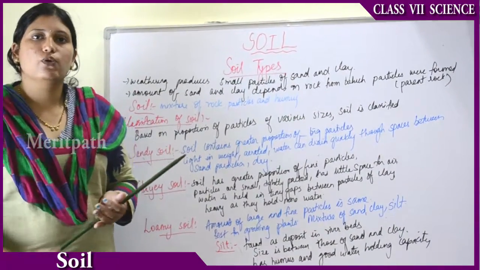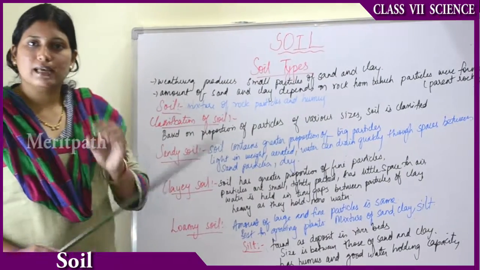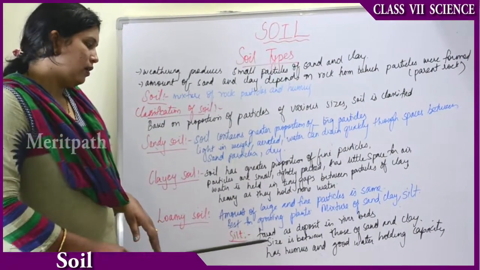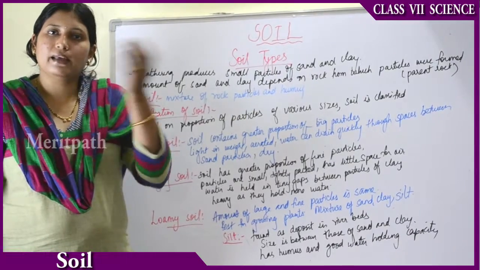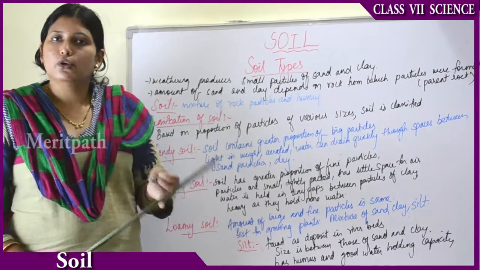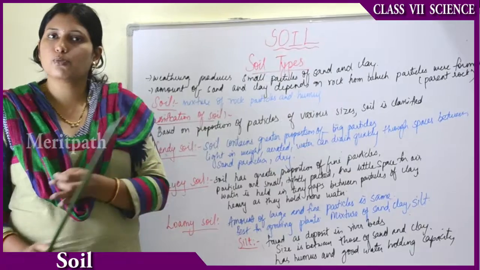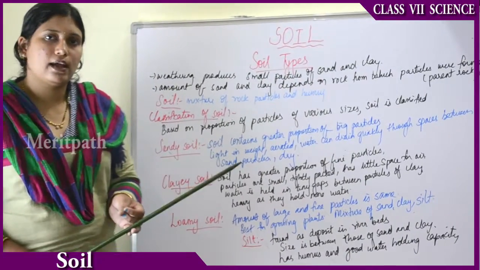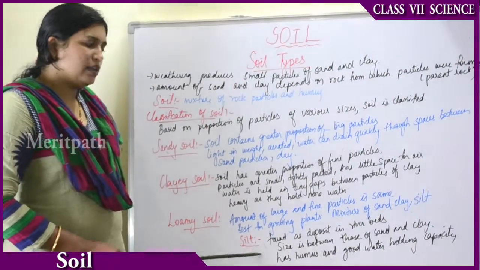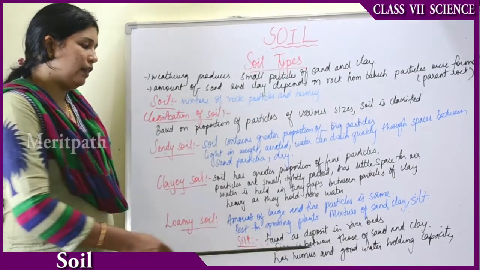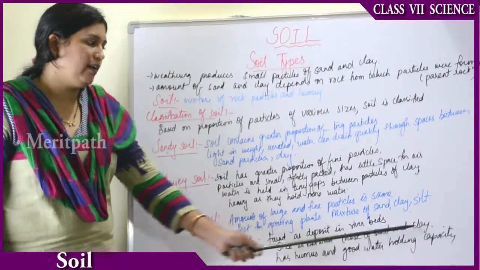A medium-sized quantity of the soil will be there. The size will be very medium, neither too large, neither too small. Too large means not like sand, too small means not like clay. Medium-sized sand particles will be there. Silt is found in the river beds, and the size is between those of sand and clay.